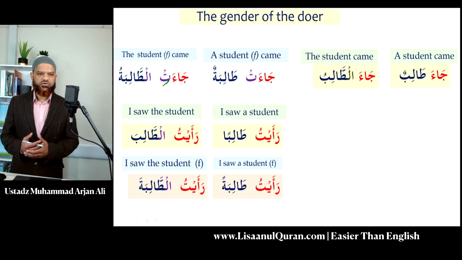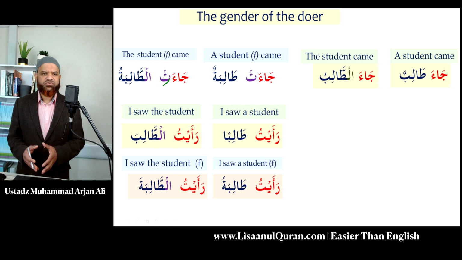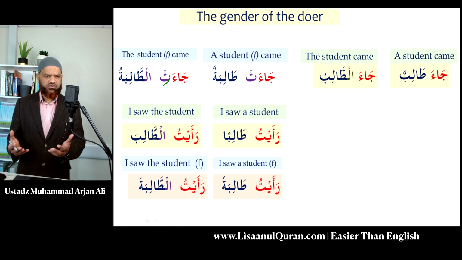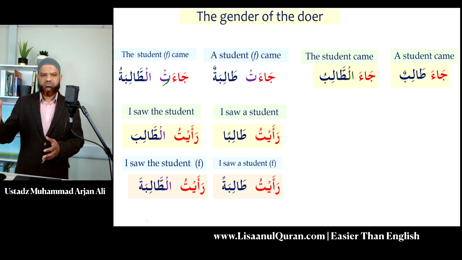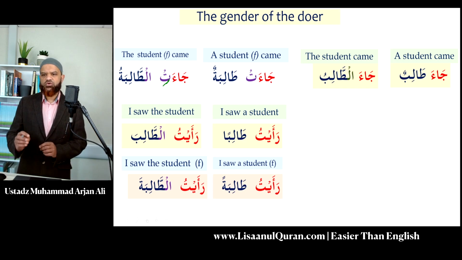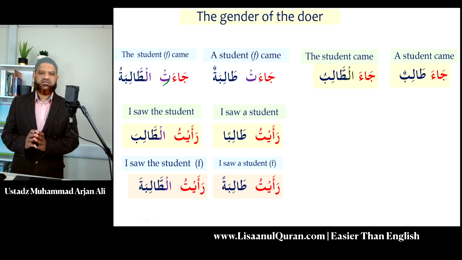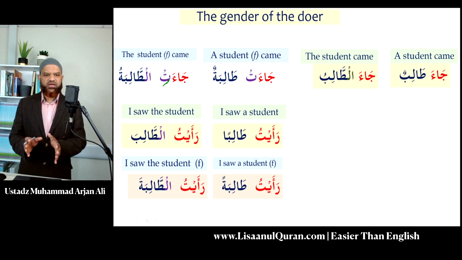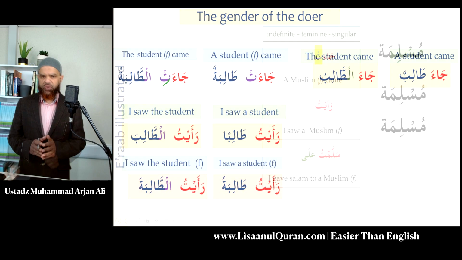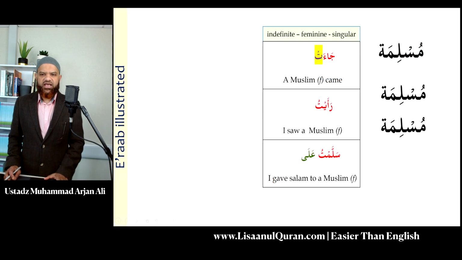This is a very, very important rule, inshallah. Again, I'm giving you these because I want you to practice what you're learning. Otherwise, we'll be waiting months before we can practice the sentences. So please use them, inshallah. Just note the slight difference. When the doer is feminine, you use ja'at. And when the doer is masculine, you use ja'a. Of course, we will have detailed lessons in the verb section where you will learn which verb to use when. So when I want to say a female Muslim came, I would say ja'at Muslimatun.